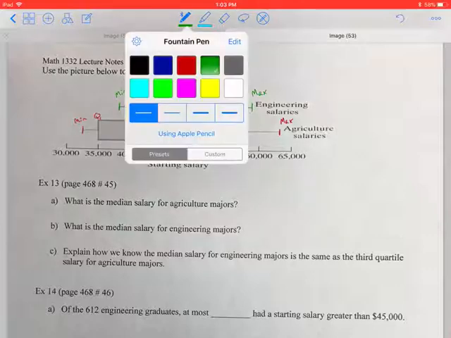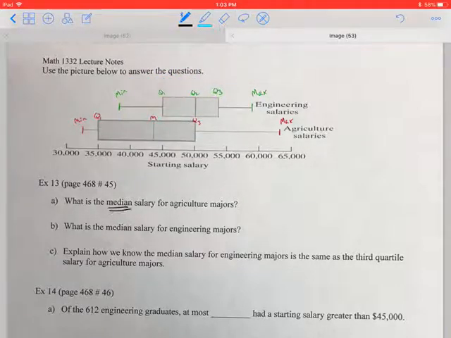All right, so the first thing we're asked to find is the median salary for ag majors, so that will be this value right here. So we're gonna have to estimate that. It's between 40 and 45,000. A little closer to 45, so let's say about 43,000. Okay, we can't get an exact number, but we can estimate.